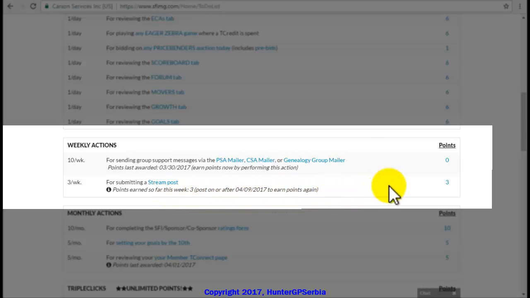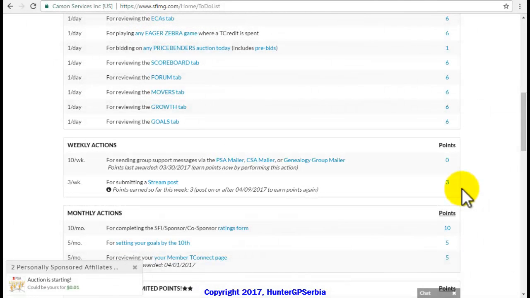Again, the weekly actions are available to you from midnight each Sunday. However, you do not have to do them right away. You can do them any day of the week as long as you finish doing them by the midnight of the following Sunday, when a new set of the same weekly actions will become available again.